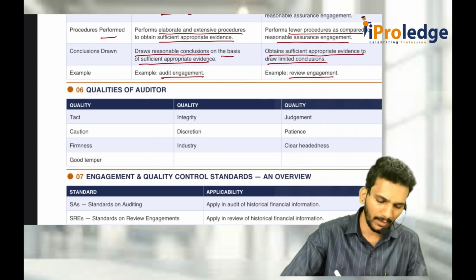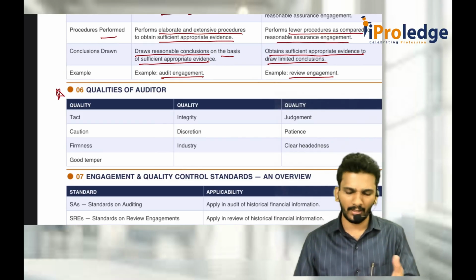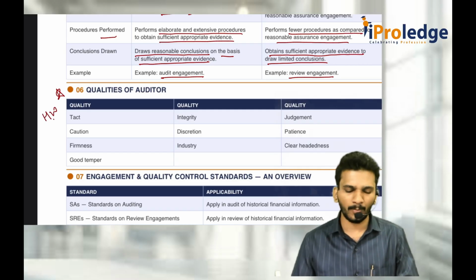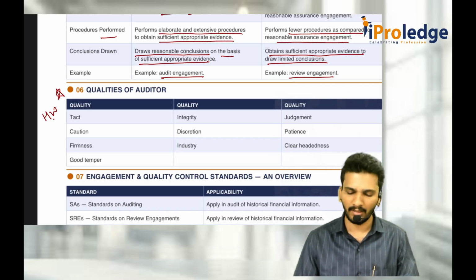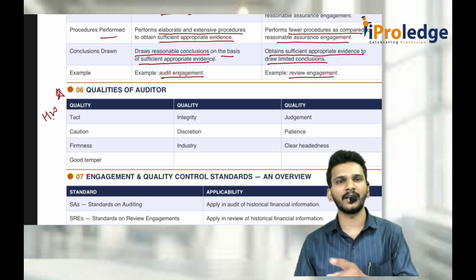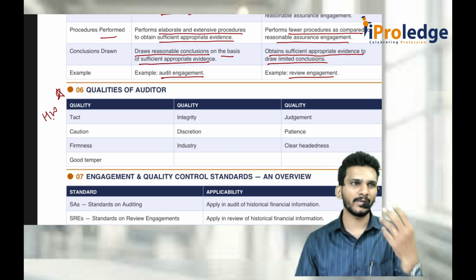Then this may be a question, qualities of an auditor, how an auditor should be. You can go through our material. I'll also give this as homework. You don't need my help. You should have tact, caution, be careful, firmness, calm, good temper, integrity, honesty. Discretion means he should decide on his own. Industry means he should have knowledge of all the industries in which he is doing the audit. If you are a bank auditor, then you should know the Banking Regulation Act, RBI Act, everything.